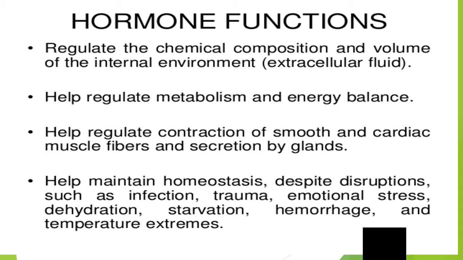Next is to help regulate contraction of smooth and cardiac muscle fibers and secretion by glands. So what is the meaning of cardiac muscle fibers? It is related to your heart. So next is to help maintain homeostasis despite disruptions such as infection, trauma, emotional stress, dehydration, starvation, hemorrhage and temperature extremes.